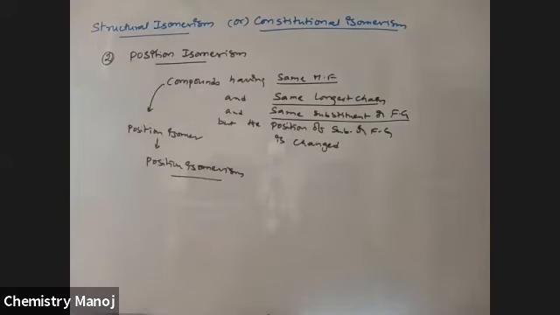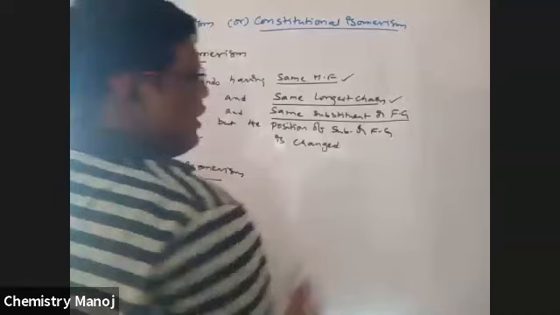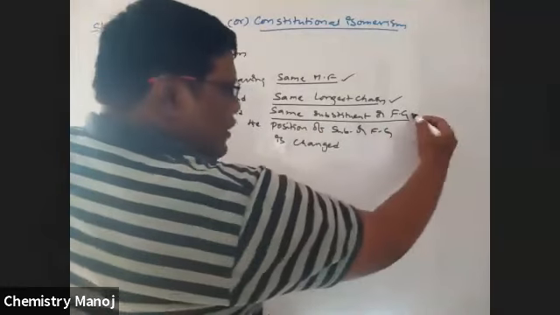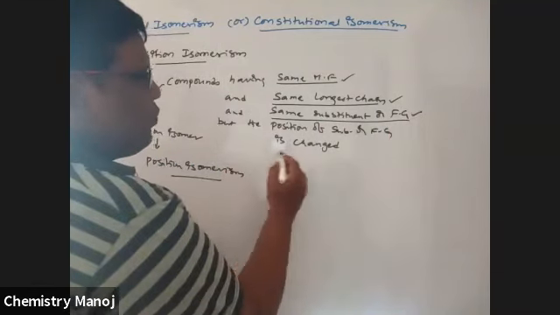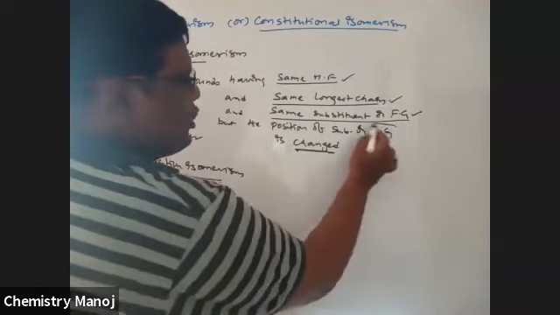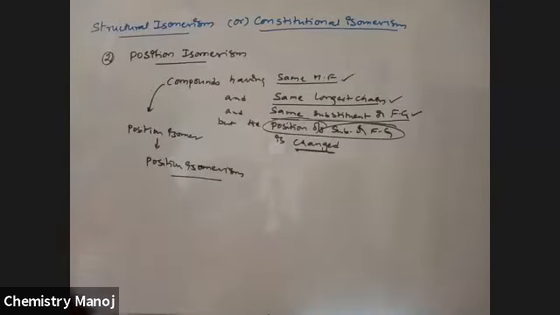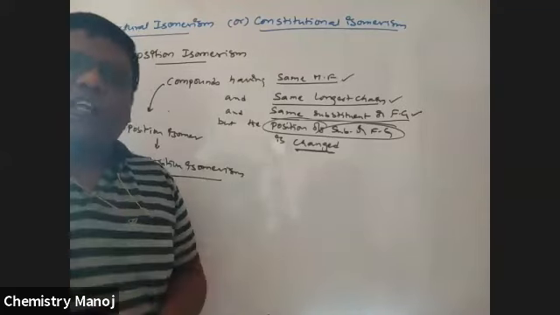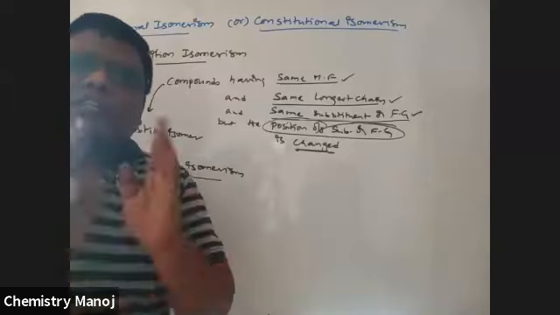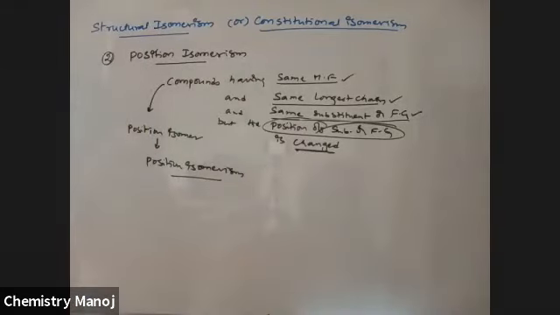Position isomerism. So, a very important point, my dear boys. In position isomerism, the molecular formula is the same, the longest chain is also the same, and the substituent or functional group is also the same. Now, what is the change in condition? Only the position of the functional group or substituent is changed. The functional group is not changed, but its position is changed. If it is at the second position, then it moves to the third position. Only when positions are changed is it called position isomerism.